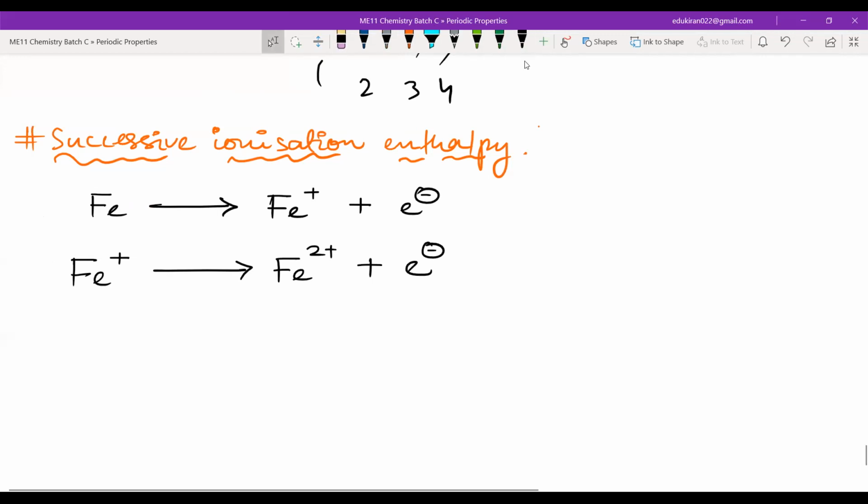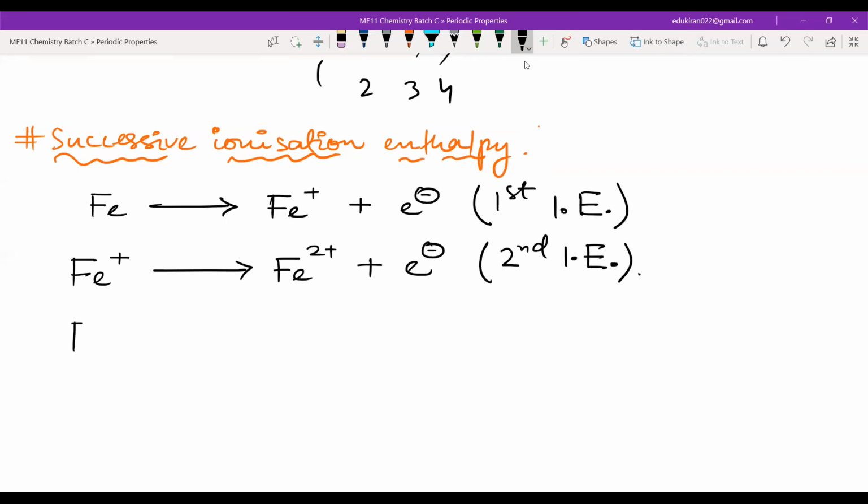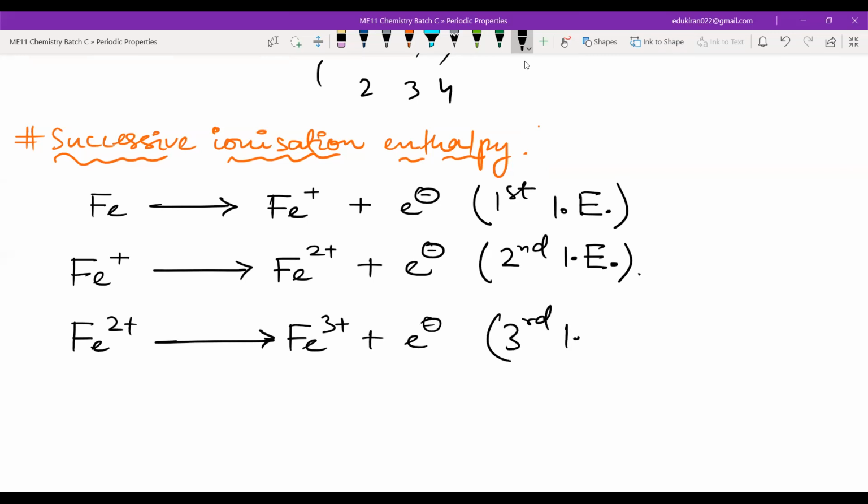Now this first ionization is known as the first ionization enthalpy. The energy required to remove an electron from the cation formed by first ionization is known as the second ionization enthalpy. If it is Fe2 positive and we are removing one more electron to make it Fe3 positive plus one electron, this is the third ionization enthalpy. Got it?